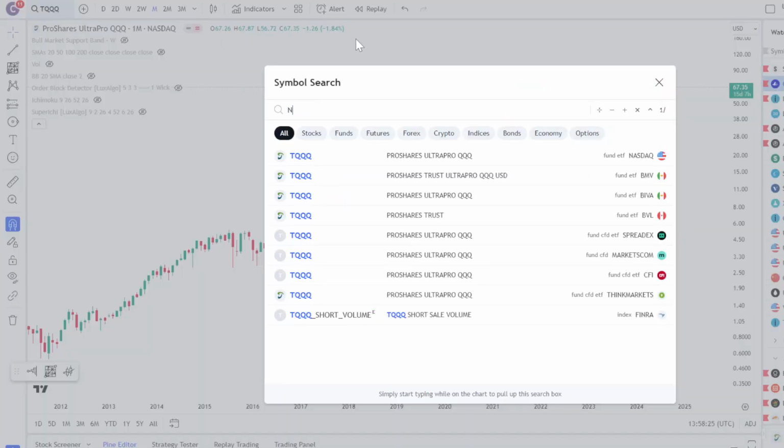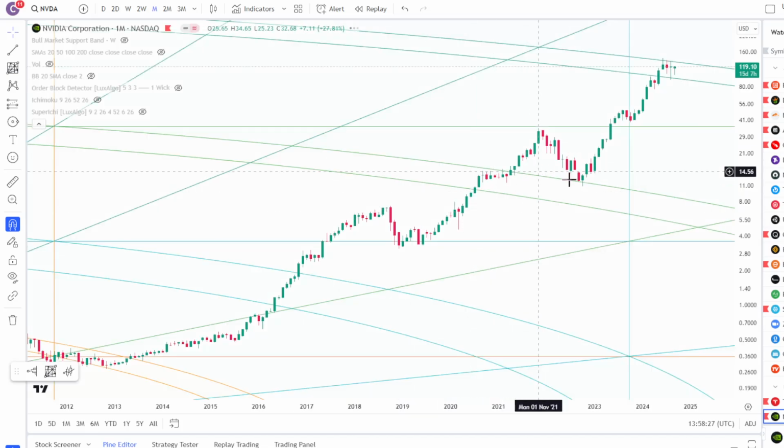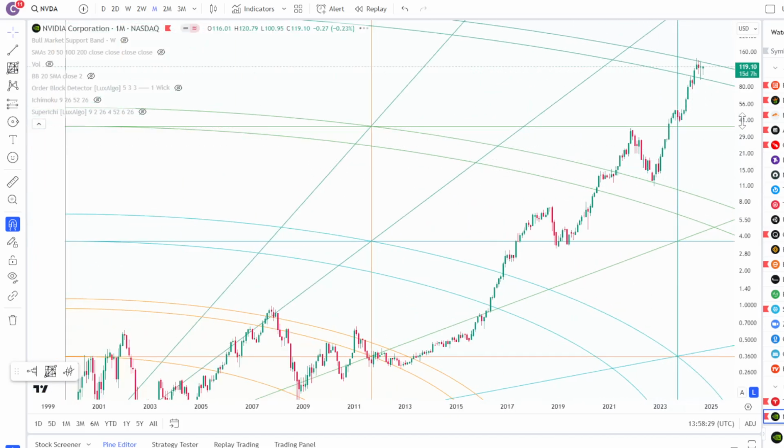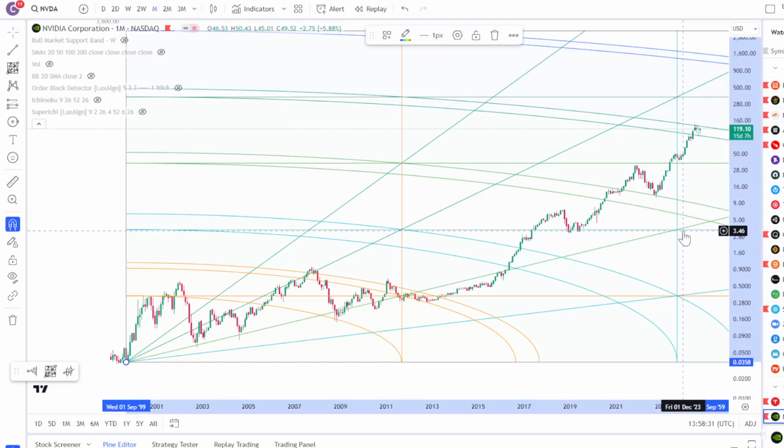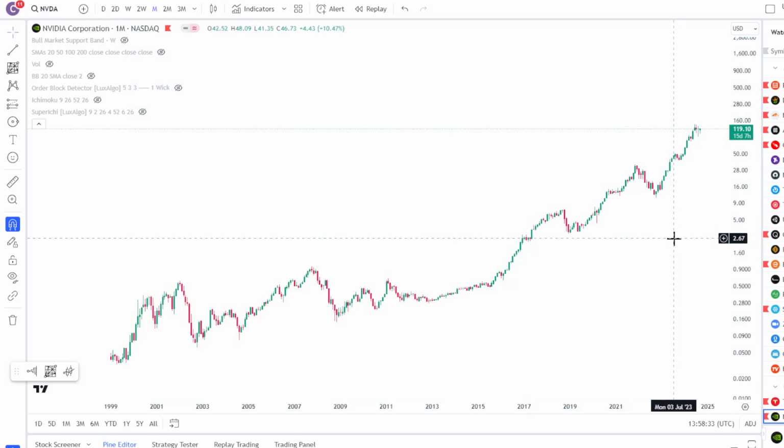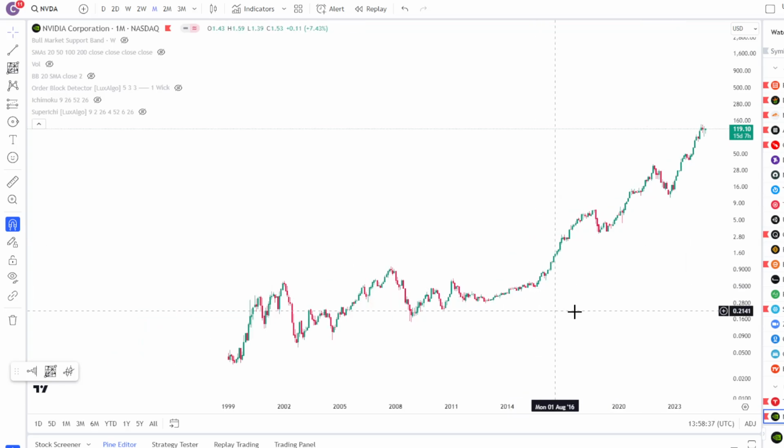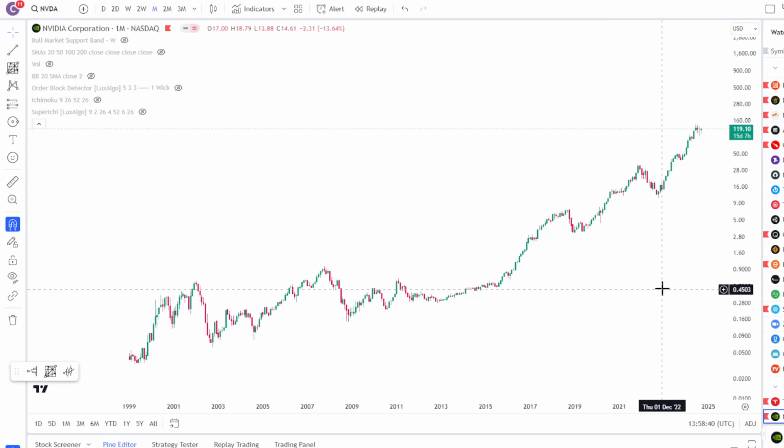Let's start a little bit with Nvidia here, because I do have a lot of exposure to Nvidia. I did have this chart here. I'm going to basically just get rid of it and show you what I do when I look at the overall Nvidia chart, right? This is the monthly, and the price history really goes back all the way to like 1999, right?